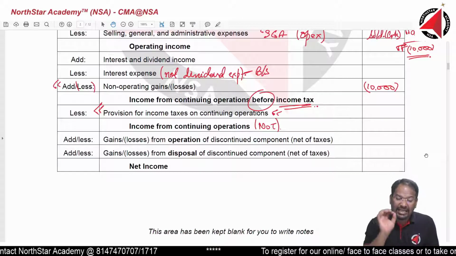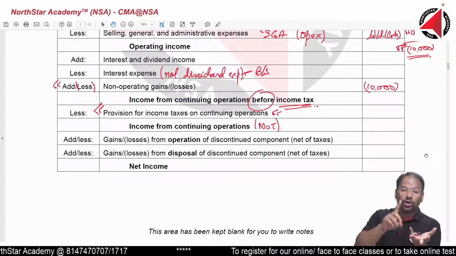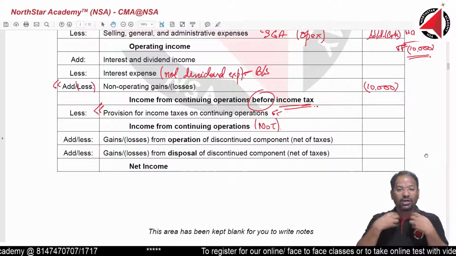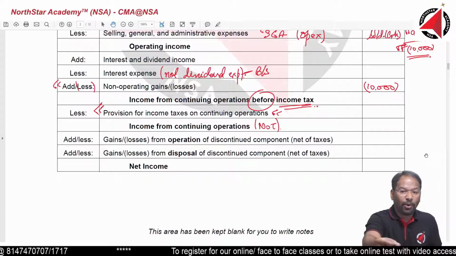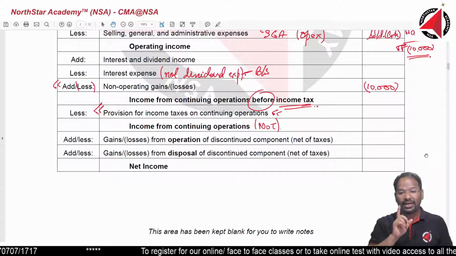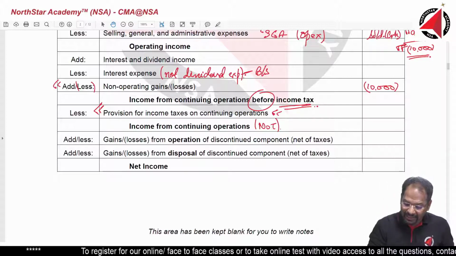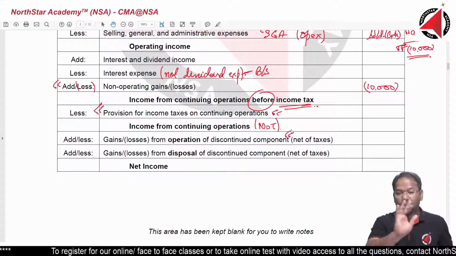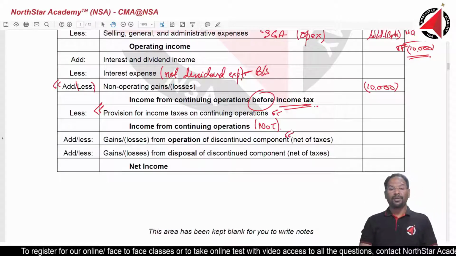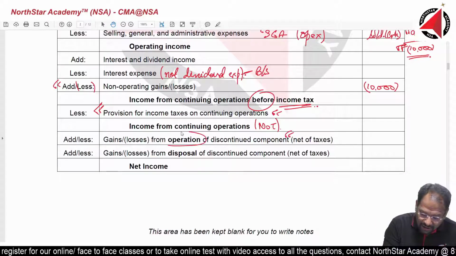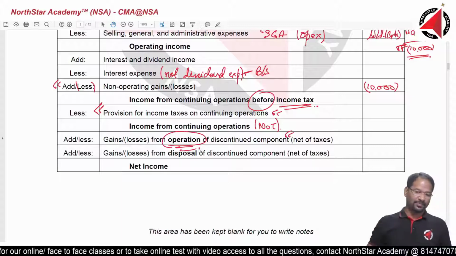So that portion of gain or loss which I have earned or suffered from that operation of beanbag business will come here. But very important point, it will come net of taxes. It will not come gross of taxes, net of taxes. From where? From the operation of that beanbag business.